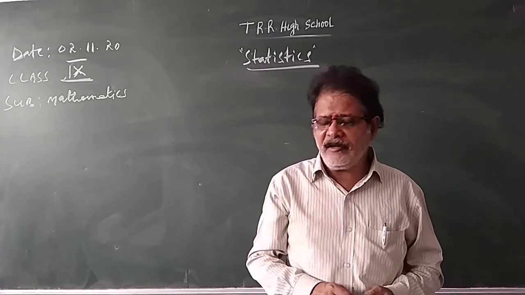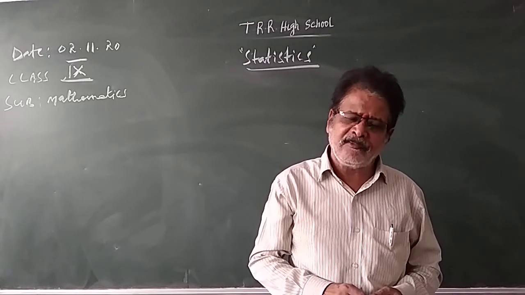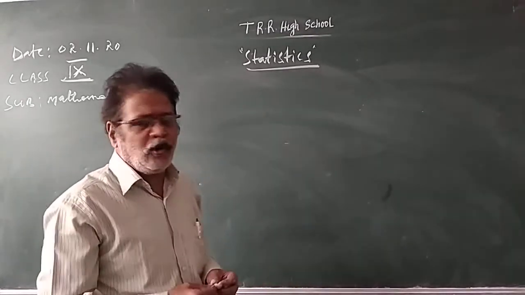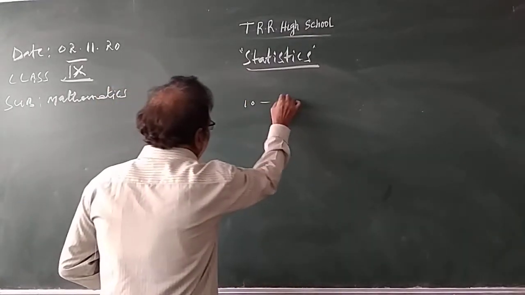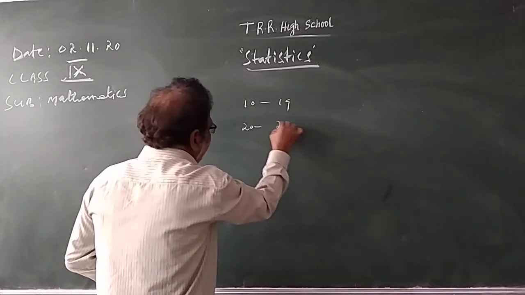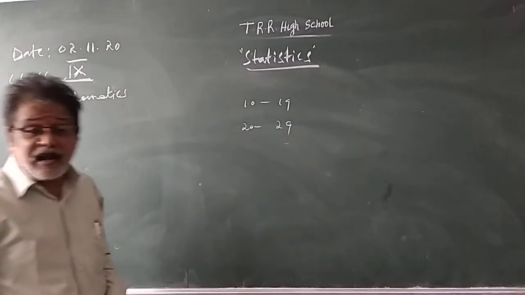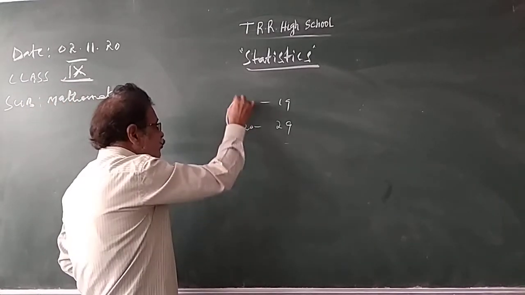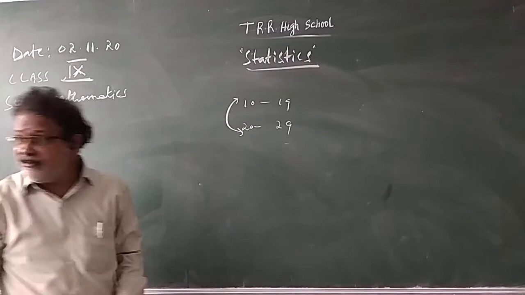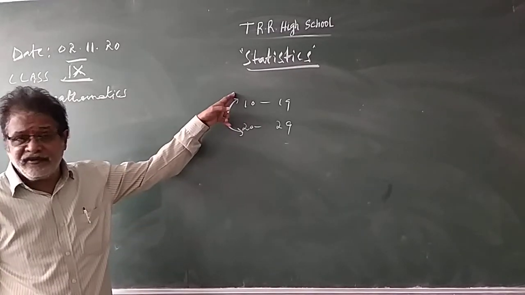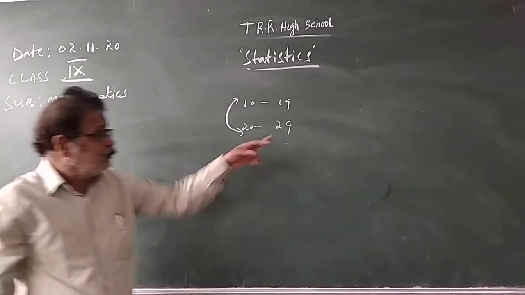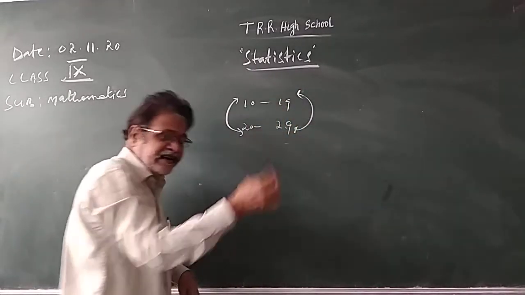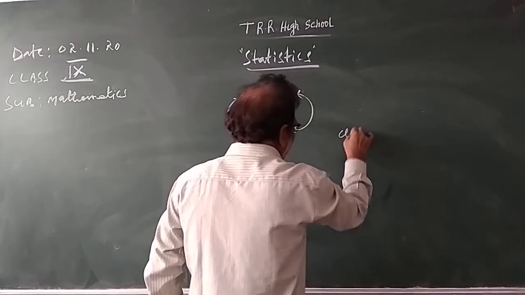And what is class interval? Class interval or class size or length of the class. Class size means the difference between two lower limits or two upper limits. For example, a 10 to 19 class is there, a 20 to 29 class is there. What is the class size of this? The difference between two consecutive lower limits: 20 minus 10, 10. Two consecutive upper limits: 29 minus 19, 10.